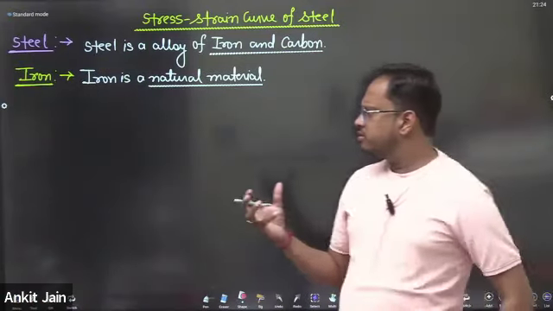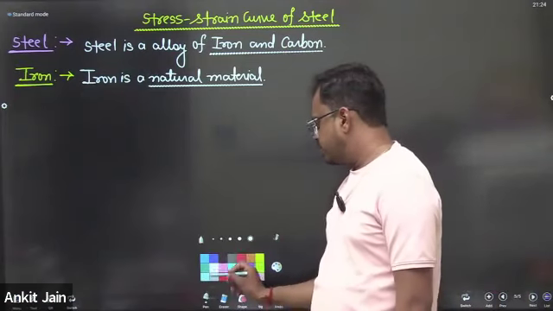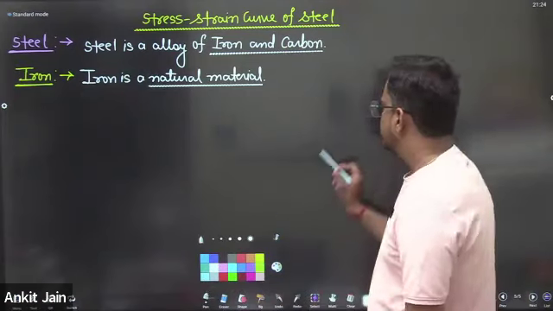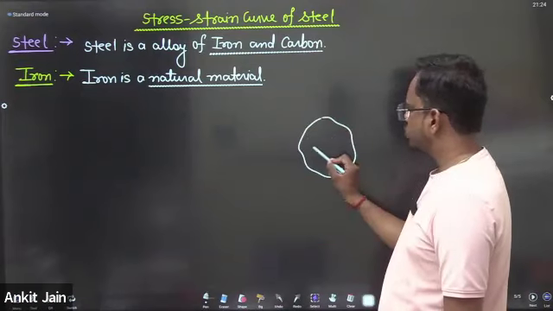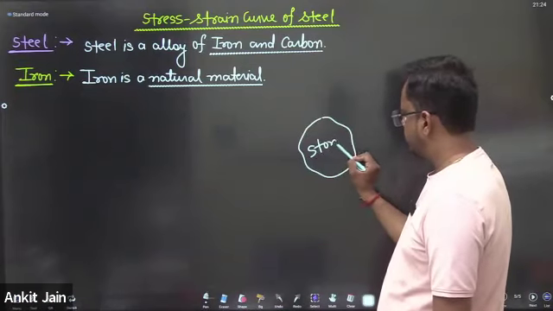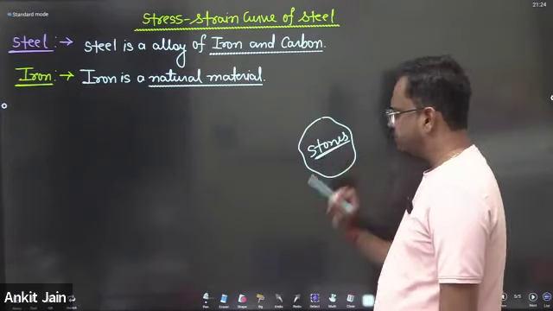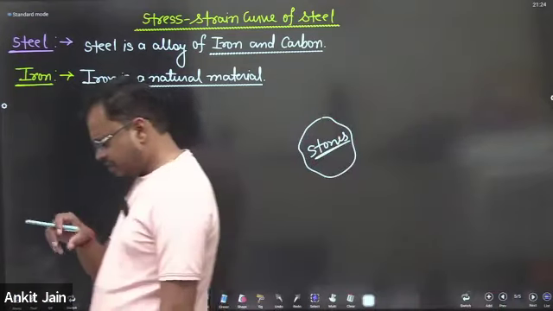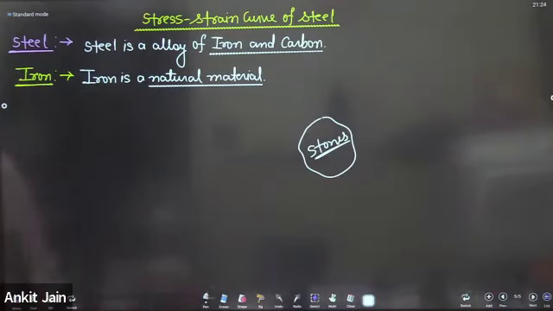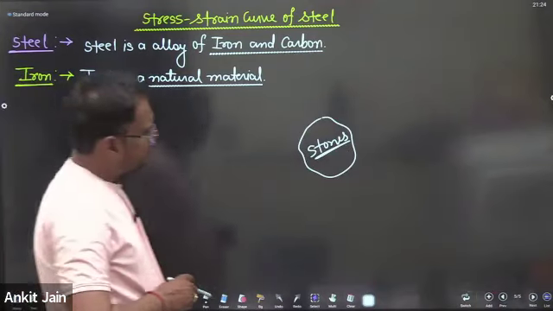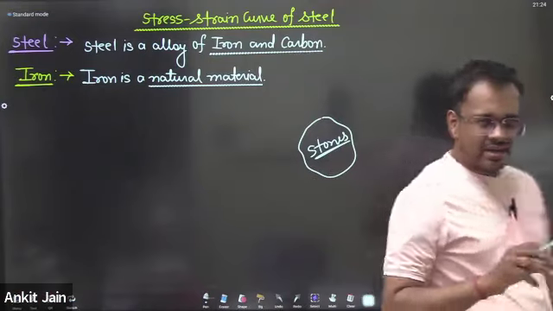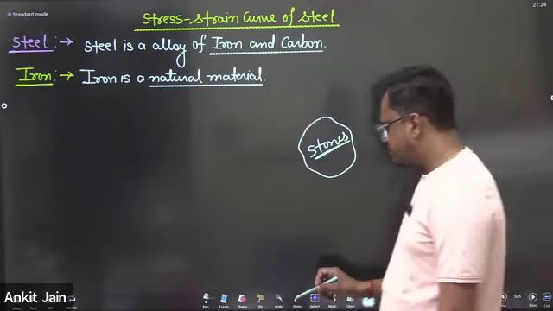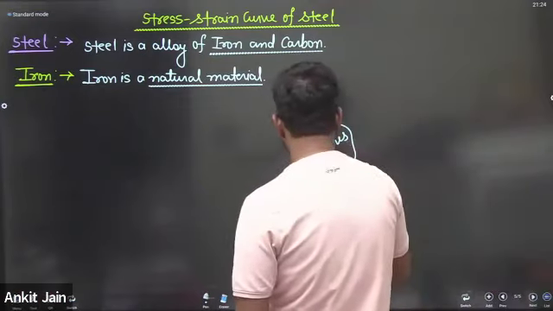But in mines, iron is in the form of stones. Iron is explored in mines, and generally it is found in the form of stones.